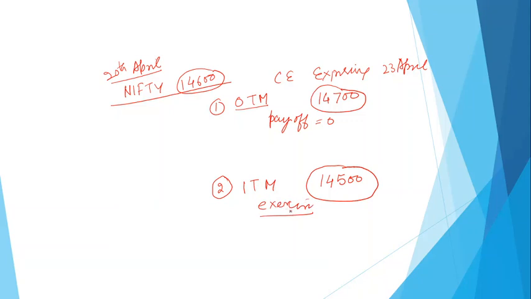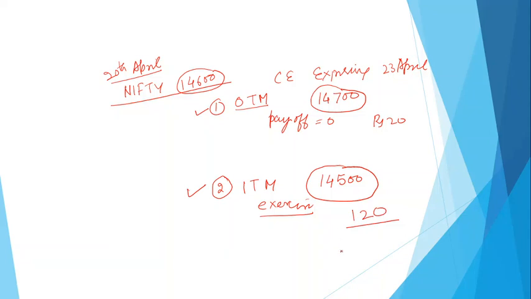And therefore, quite logically, the demand for this call option will be higher, right? And therefore, the premium for this call option will be much more than the premium for the first call option, which is the out of the money call option. So for example, the premium for this may be only rupees 20, whereas the premium for this may be like 120 rupees.